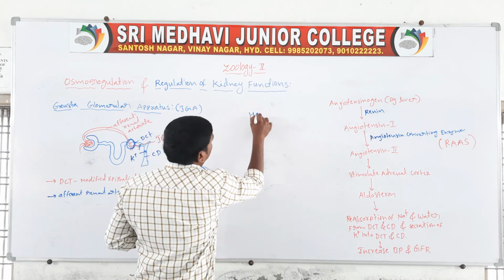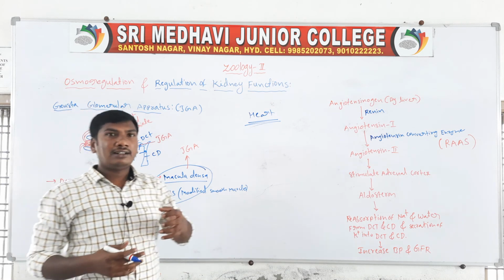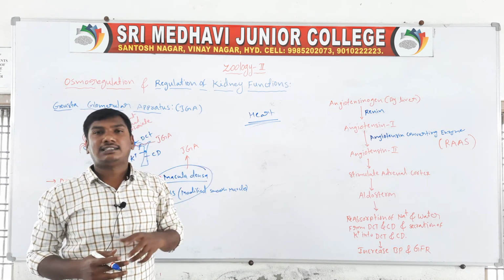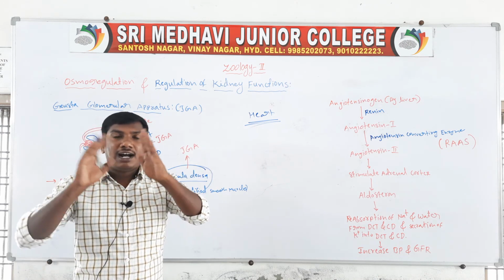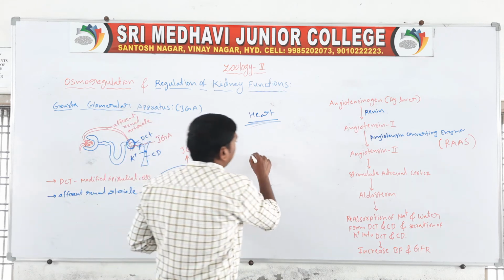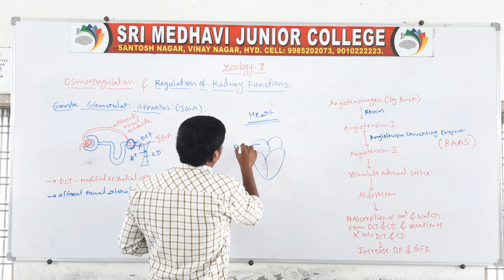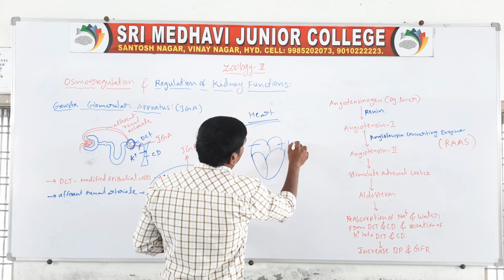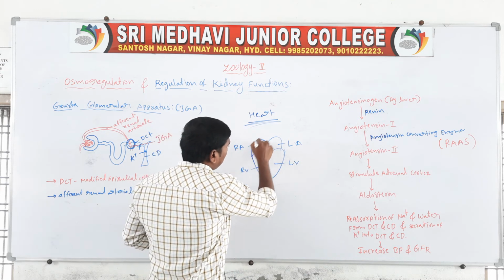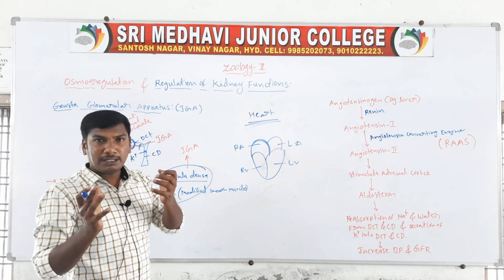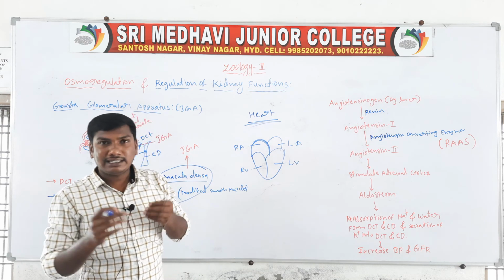Next, the third one is the heart. When the blood pressure in the right atrium increases, the heart walls stretch. For example, these are the right atrium, the left atrium, the left ventricle, and the right ventricle. When the right atrium blood pressure increases, its walls stretch.